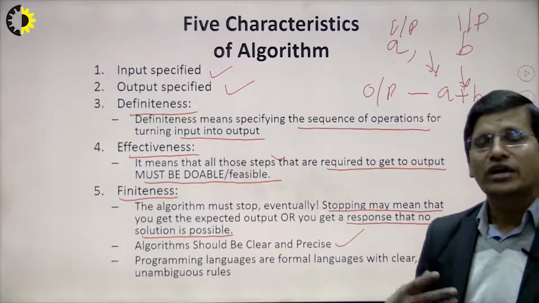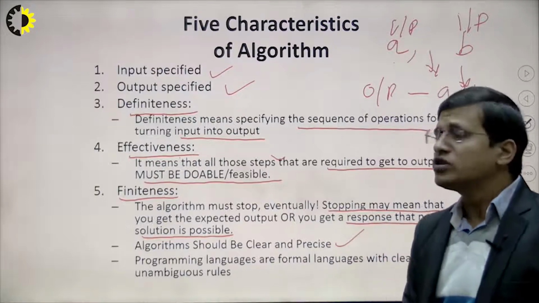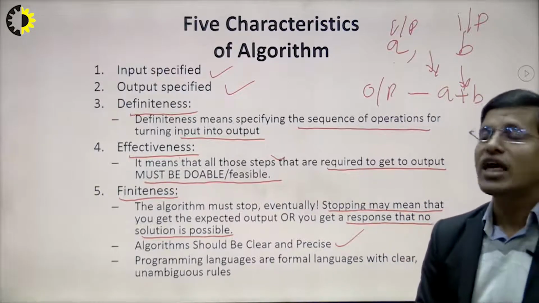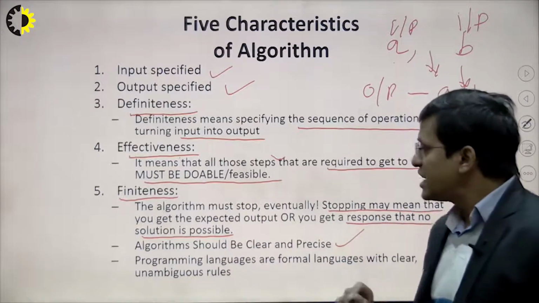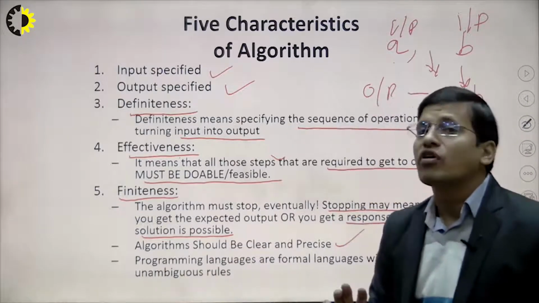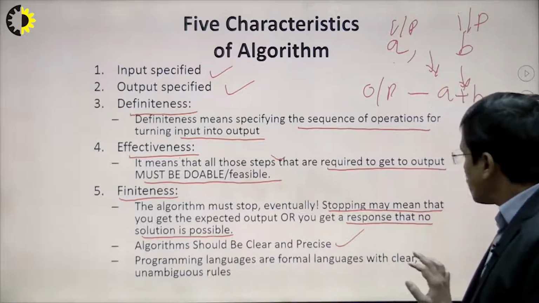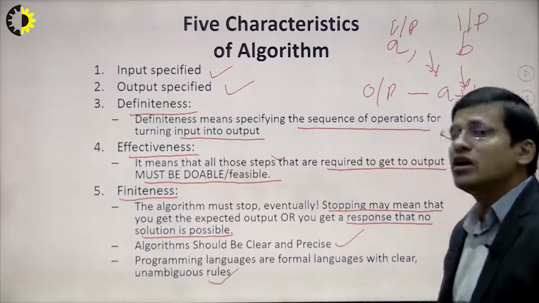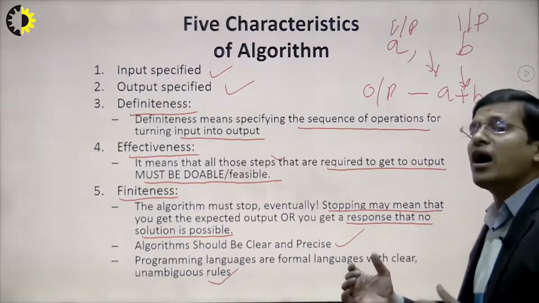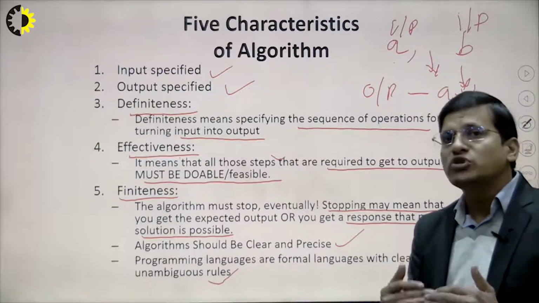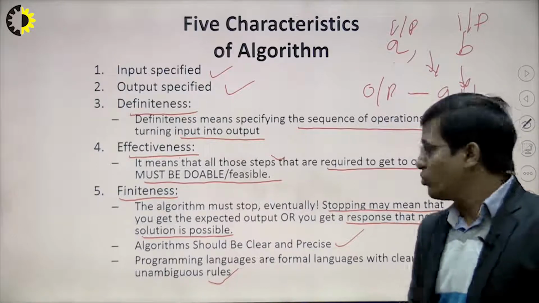These are some of the representations of an algorithm. The algorithm should be clear and precise, and we also focus on programming languages. Programming languages are formal languages with clear and unambiguous rules. So all the steps we have considered should be unambiguous, and we check them step by step to get the required output.